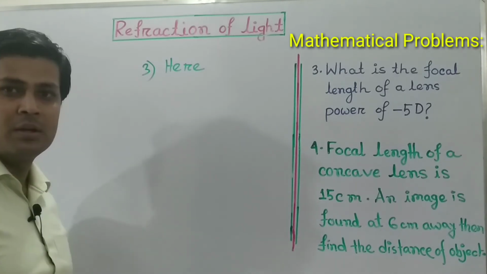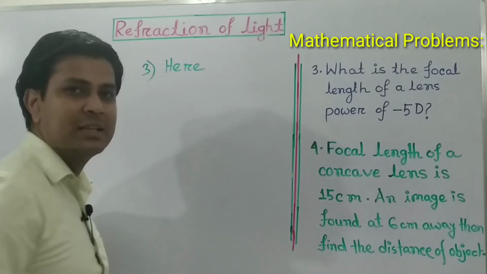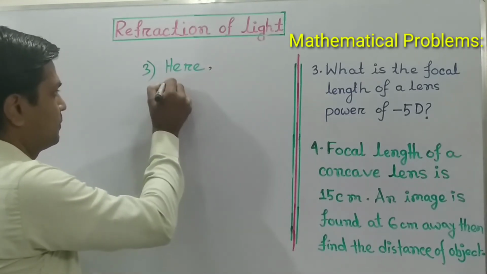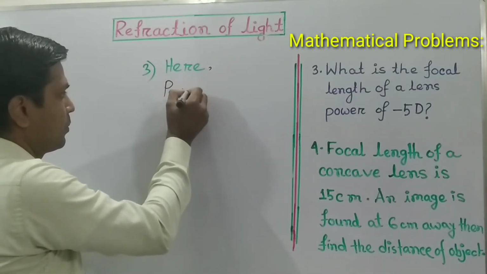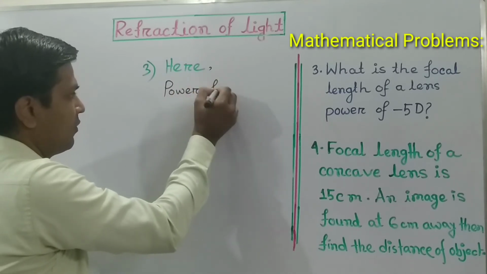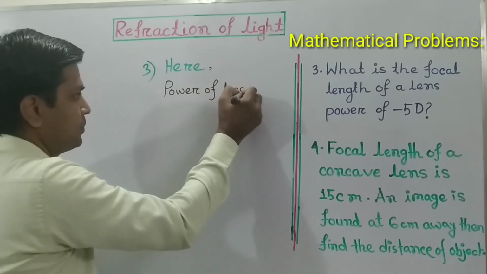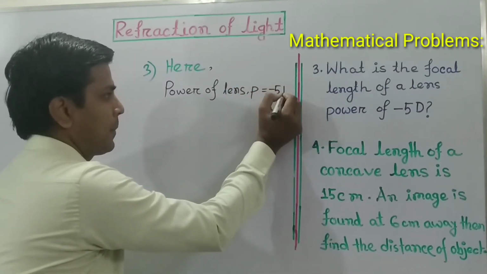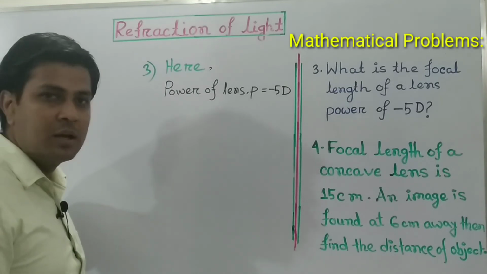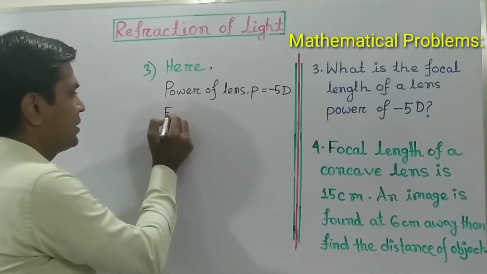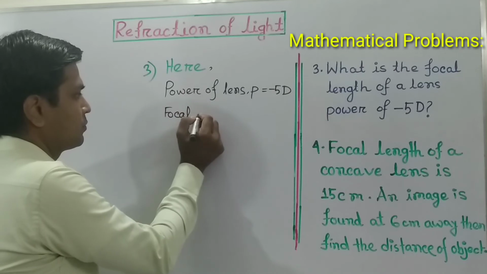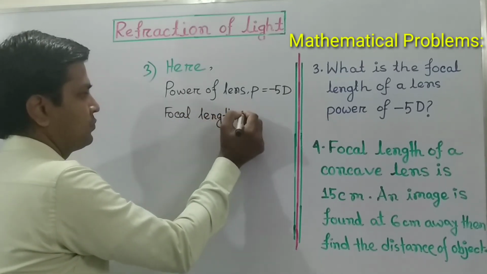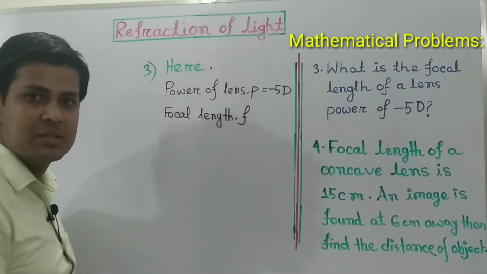Here the power of the lens is given: P equals minus 5 diopter. The focal length F equals what?